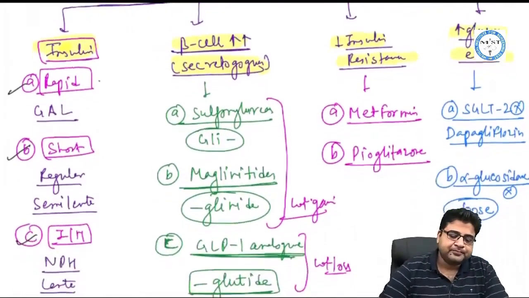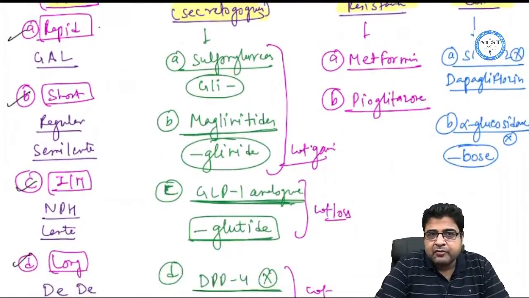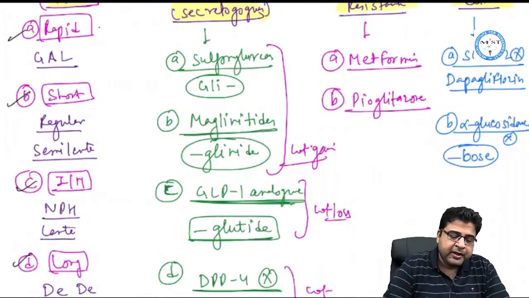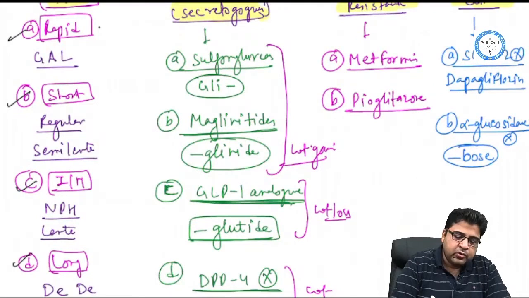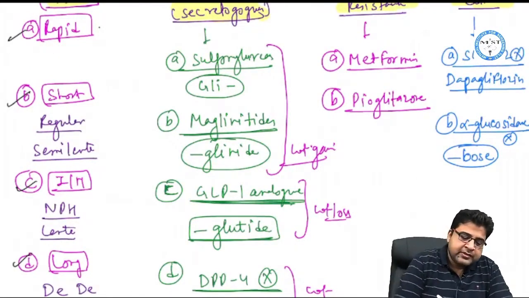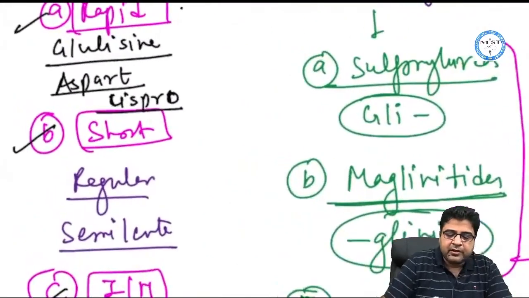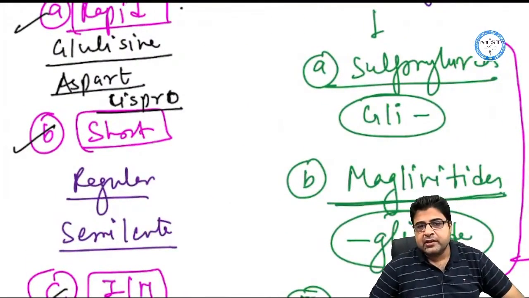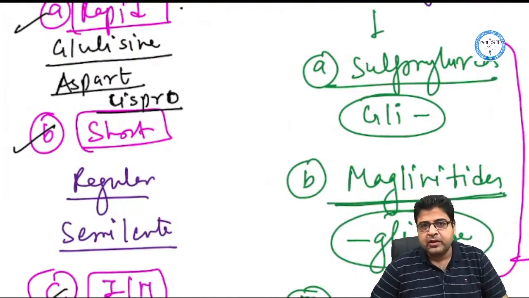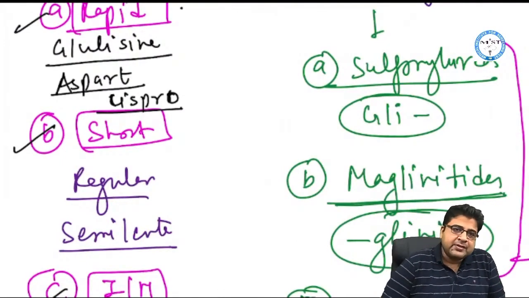Now what are the names of rapid acting insulin? The names of rapid acting insulins are insulin glulisine. So the mnemonic is GAL. So insulin glulisine is there, insulin aspart is there, and insulin lispro is there. So we have 3 insulins which are known as rapid acting insulin.